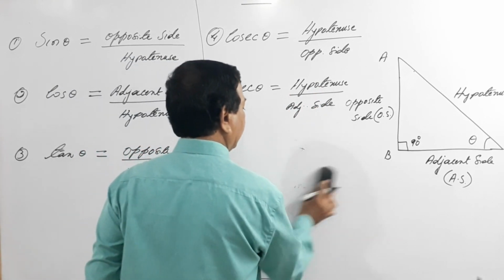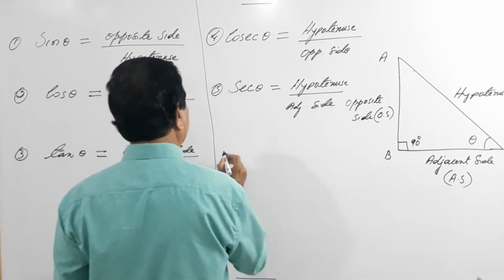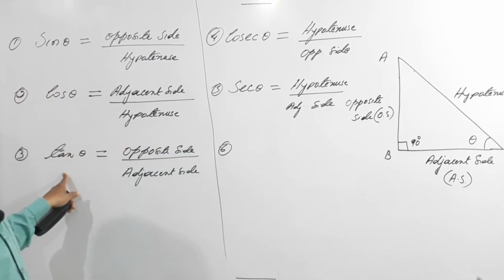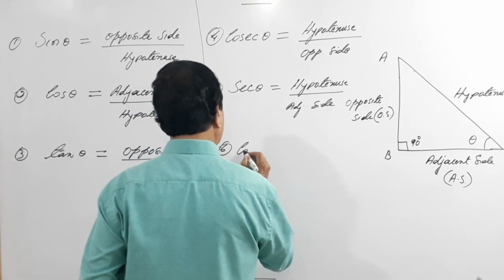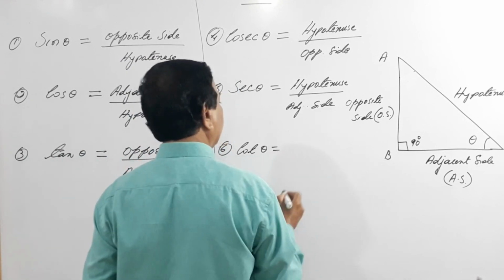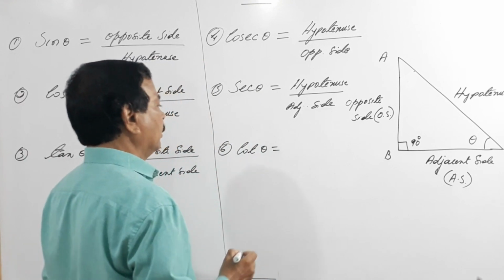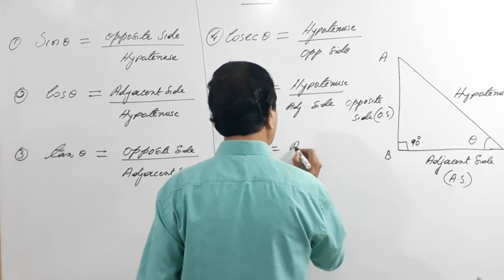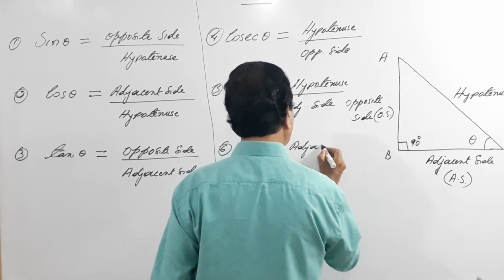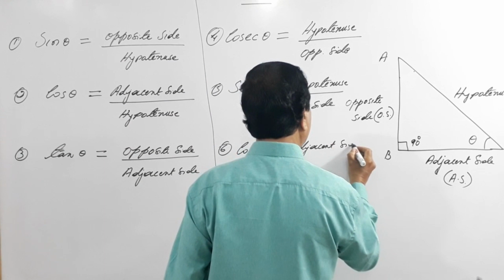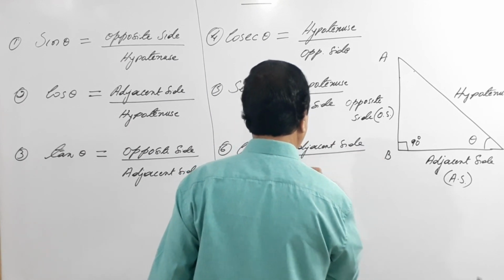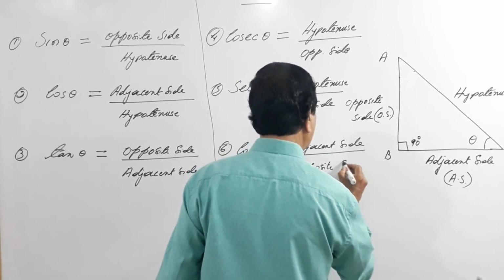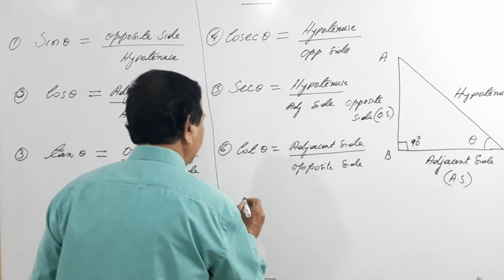So we will go for next, last, that is sixth one. Reciprocal of tan is cot theta. Cot theta equals to what? That is adjacent side by opposite side. Reverse it. That is adjacent side by opposite side. So we know that